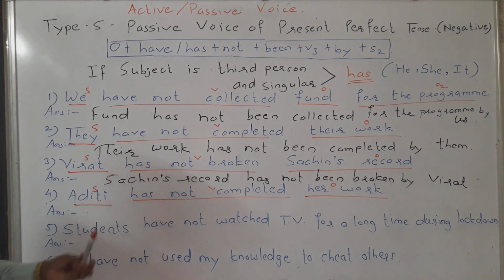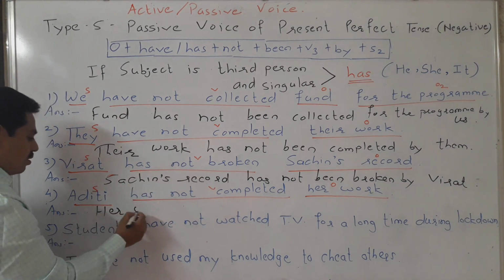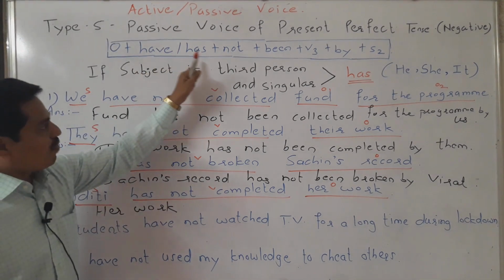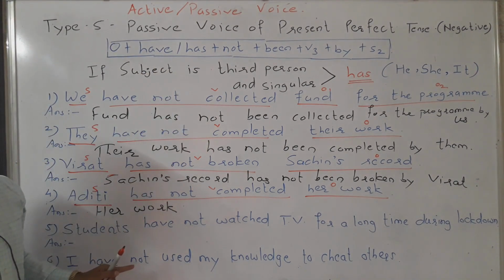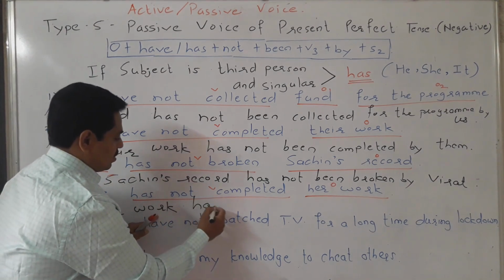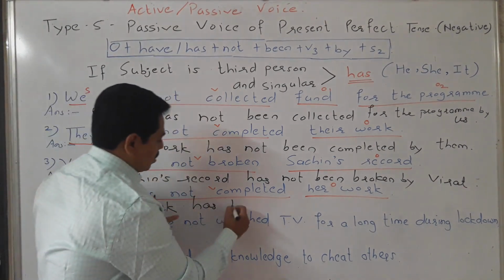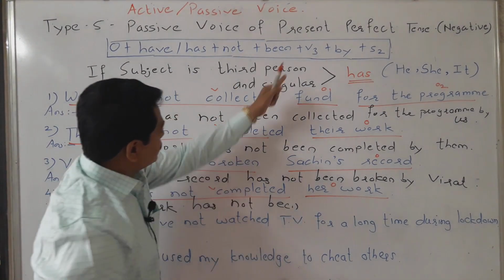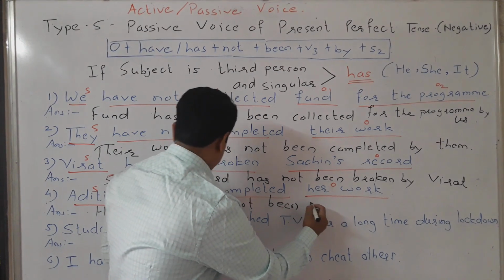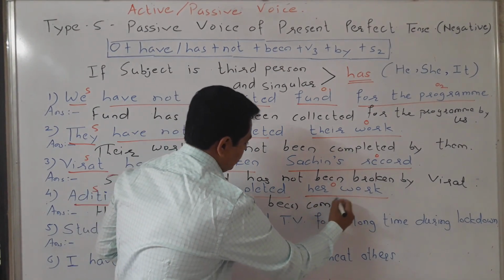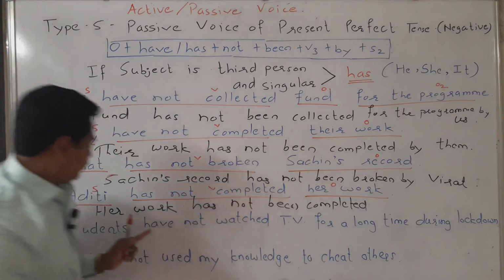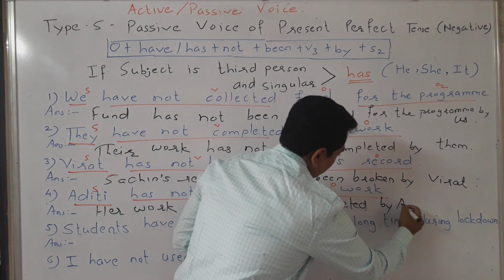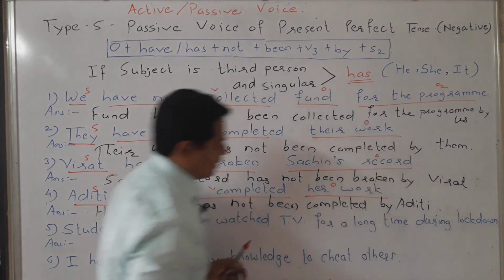So the object is here, her work. After her work, either have or has. Her work, this is singular. That's why has, plus not, plus been, plus V3, that is completed. Her work has not been completed by Aditi. It should be as it is.